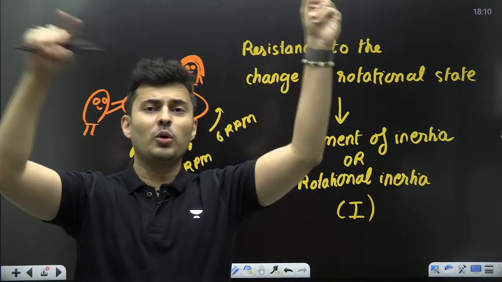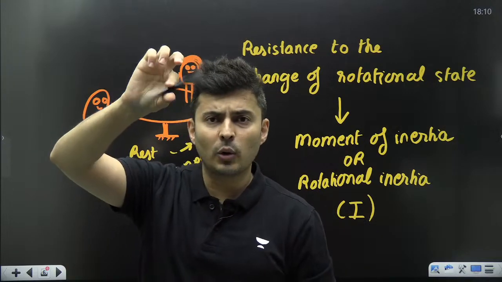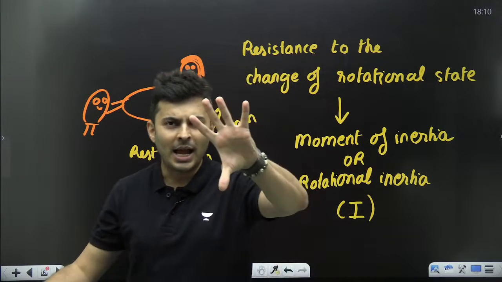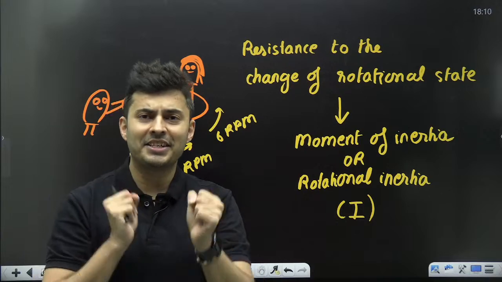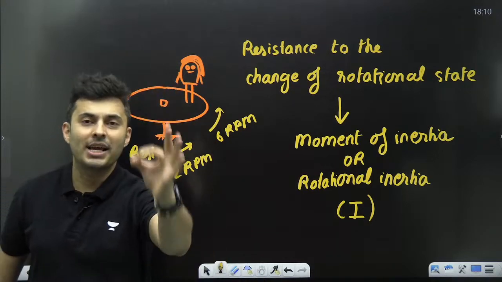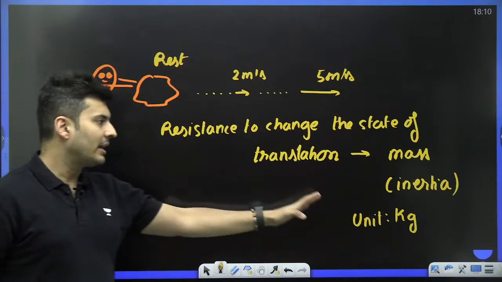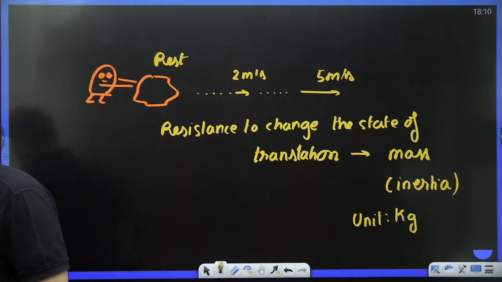You have a fan, you want to rotate it. How difficult is it to rotate the fan? You are holding a stick, you want to rotate it. How difficult is it to change the state of rotation? I have a wheel, I want to spin it. How difficult is it to spin it? That resistance is measured by rotational inertia or moment of inertia given by the symbol I, just like you had mass for translation inertia. Is that understood?